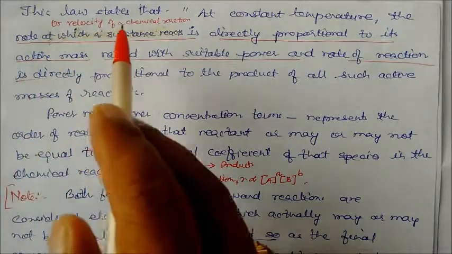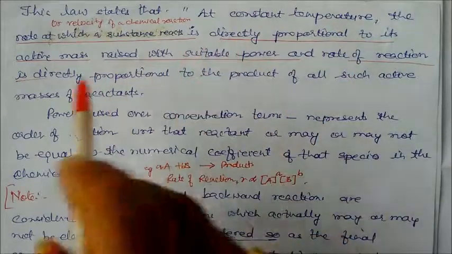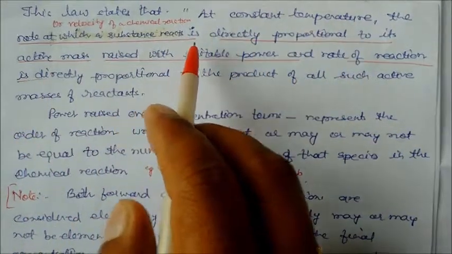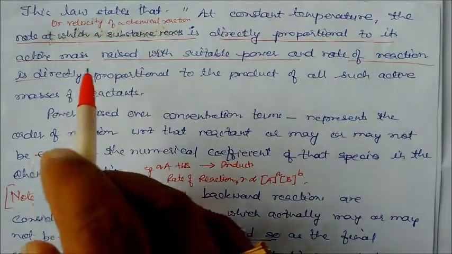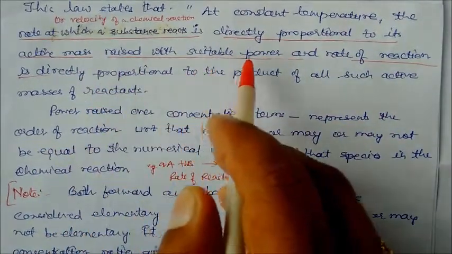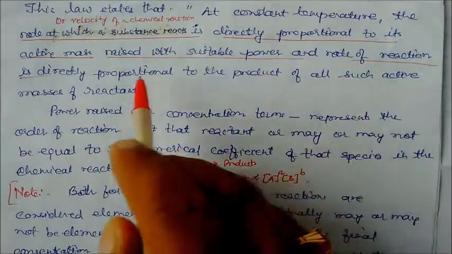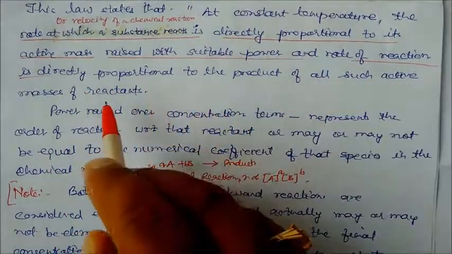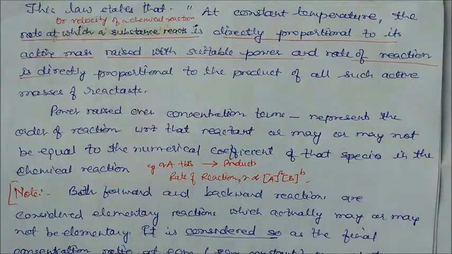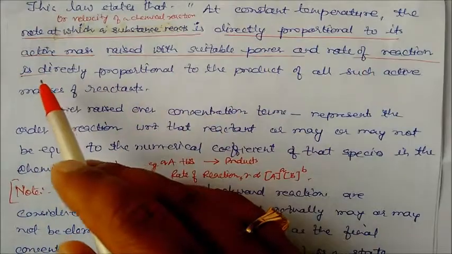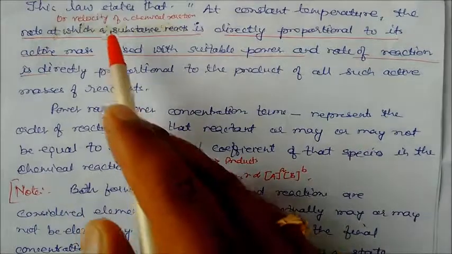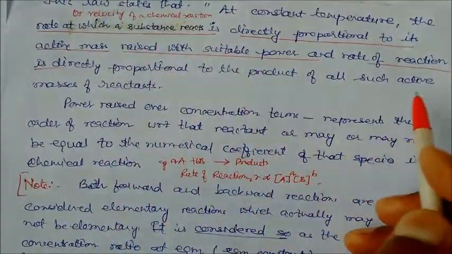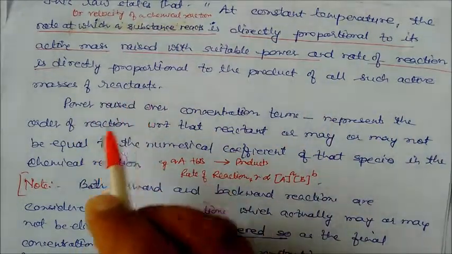This law states that at constant temperature, the rate at which a substance reacts is directly proportional to its active mass raised to a suitable power, and the rate of reaction is directly proportional to the product of all such active masses of the reactants. The rate of reaction means the velocity of the chemical reaction.